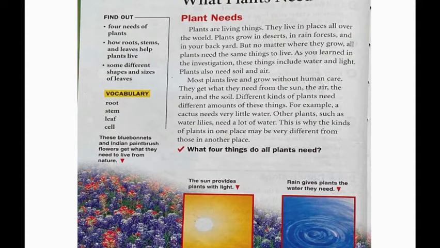Different kinds of plants need different amounts of these things. For example, a cactus needs very little water. Other plants, such as water lilies, need a lot of water. This is why the kinds of plants in one place may be very different from those in another place. So as a check, think in your head, what 4 things do all plants need? Down below in the pictures, we can see that the sun provides plants with light, and the other caption says that rain gives plants the water they need. In the photo down below, it says that these bluebonnets and Indian paintbrush flowers get what they need to live from nature.